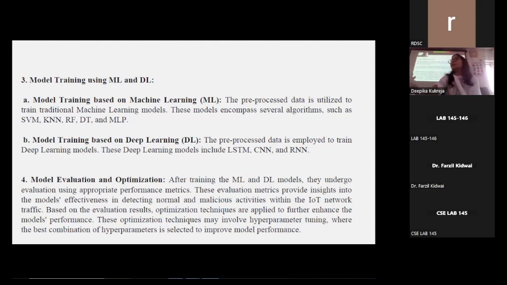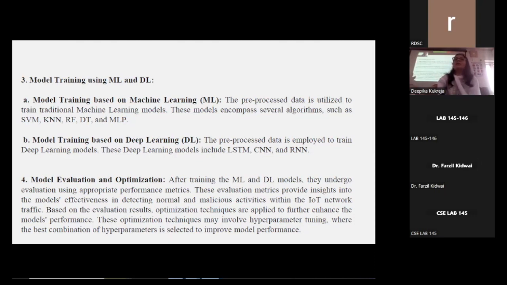In the third phase, I have used machine learning as well as deep learning. By learning from the pre-processed data, these ML models are trained to classify network traffic into either normal or malicious activities based on the features extracted from the data sets.